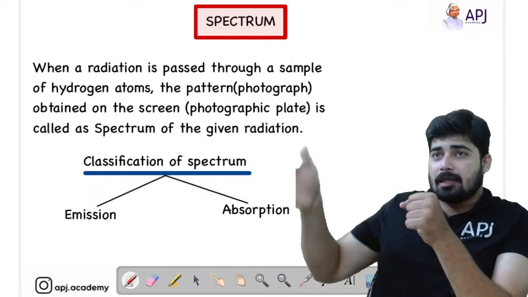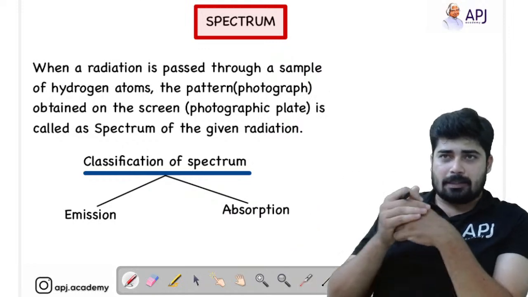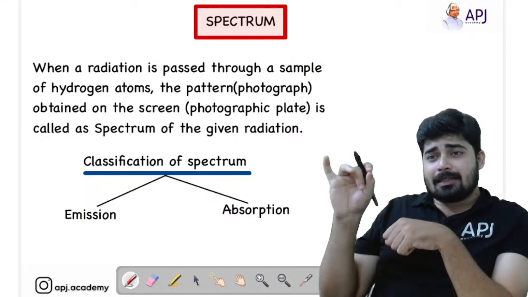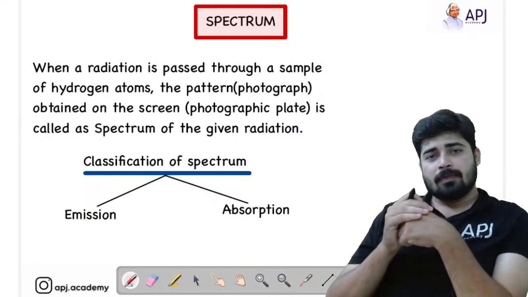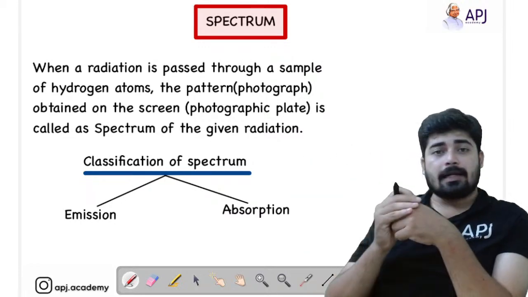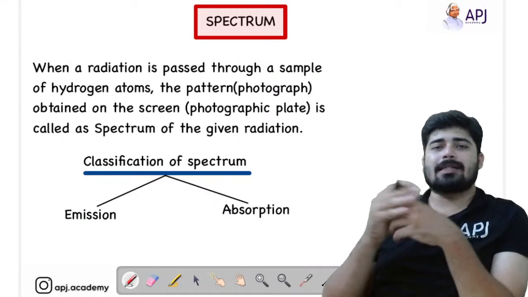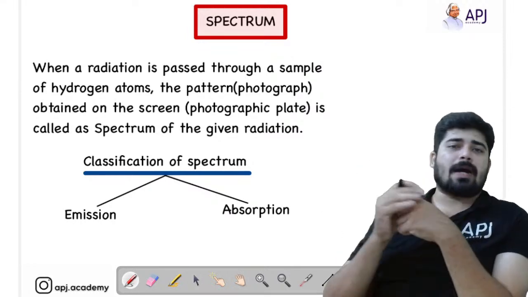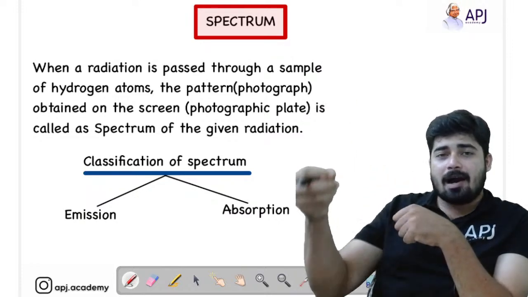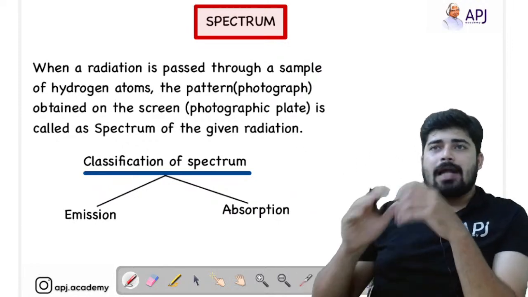These energies are trapped by a photographic plate placed behind the sample, and we can see certain patterns. Some patterns are visible to the naked eye, but the majority are not visible, and we require certain instruments to see them. What does this pattern indicate? It indicates the energies which have been passed through the hydrogen atom sample.